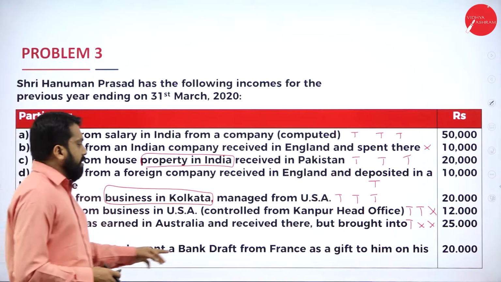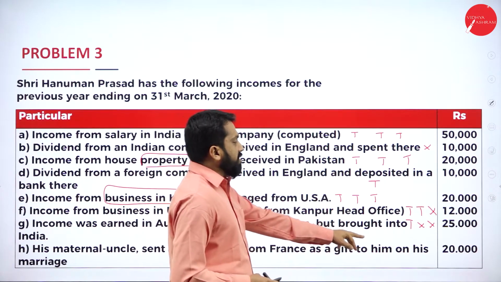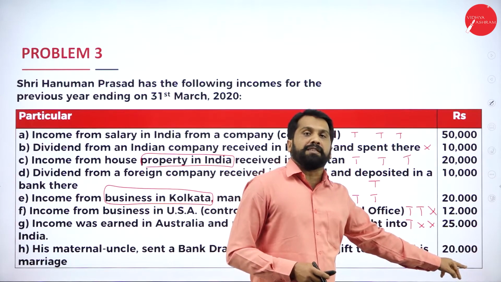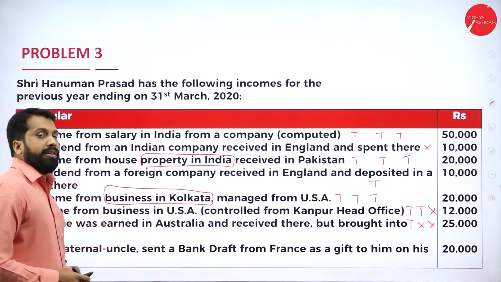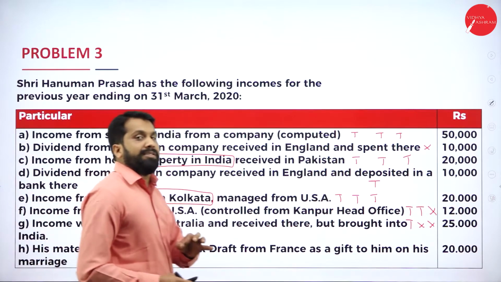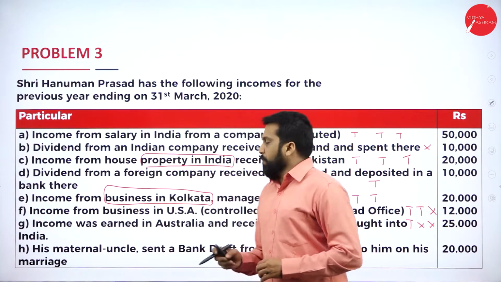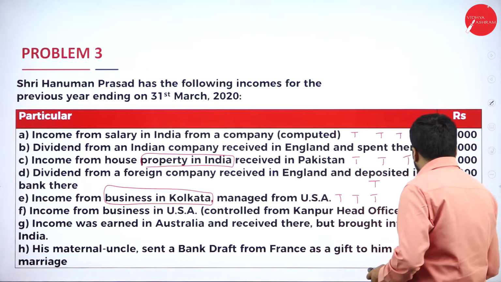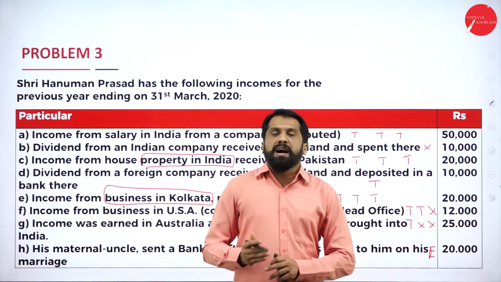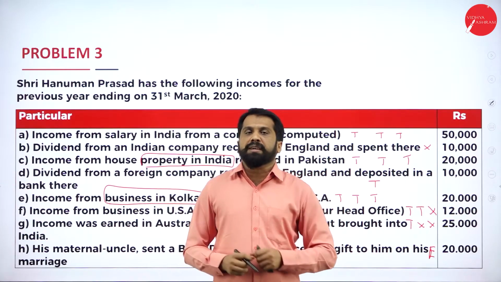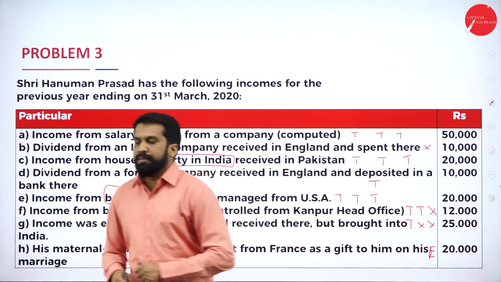One more point: how much is the gift amount? 20,000, less than 50,000, exempted. Then, it is given when? On the occasion of marriage. Marriage also exempted. So, whatever gift is collected, it is exempted. Hope you are clear. I go out of the screen. If you want, you can take a screenshot.